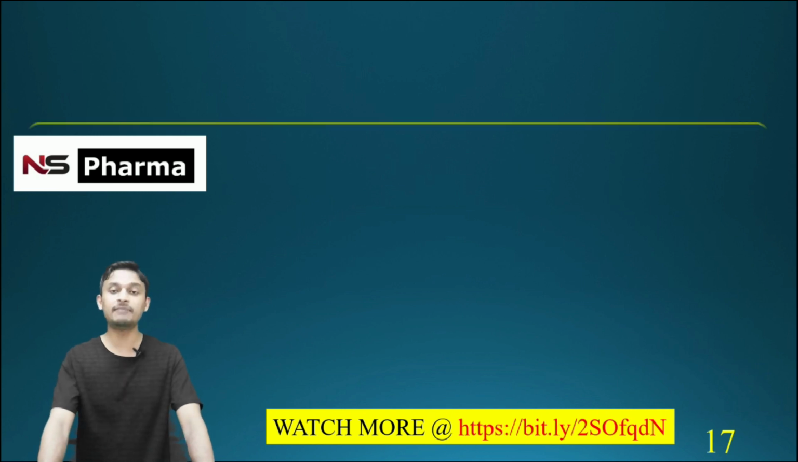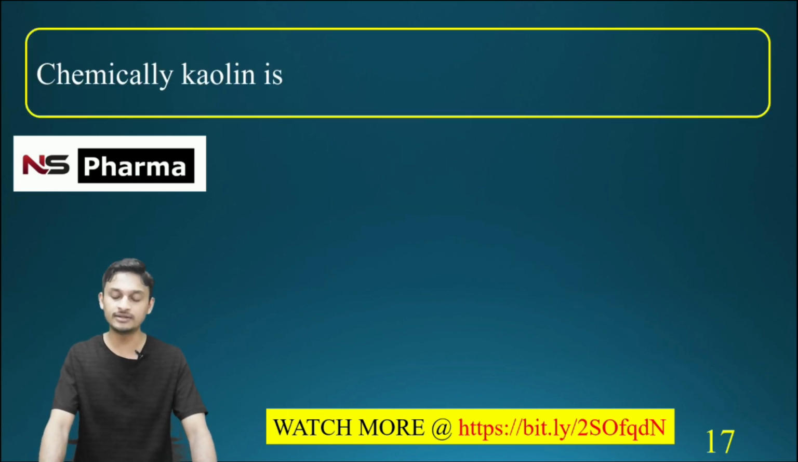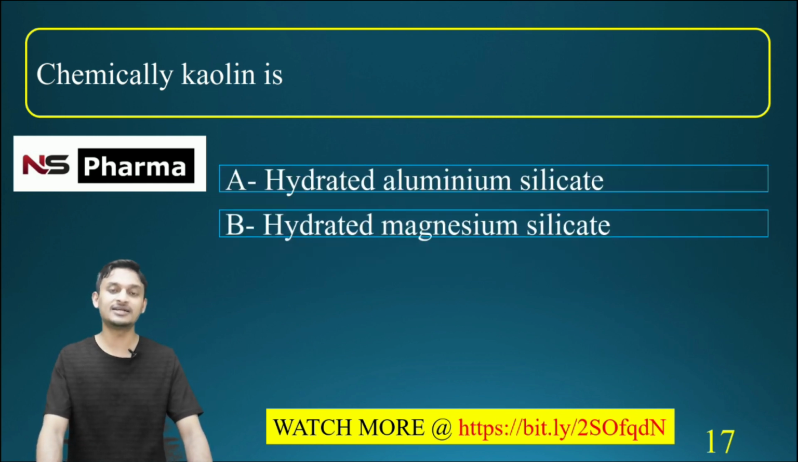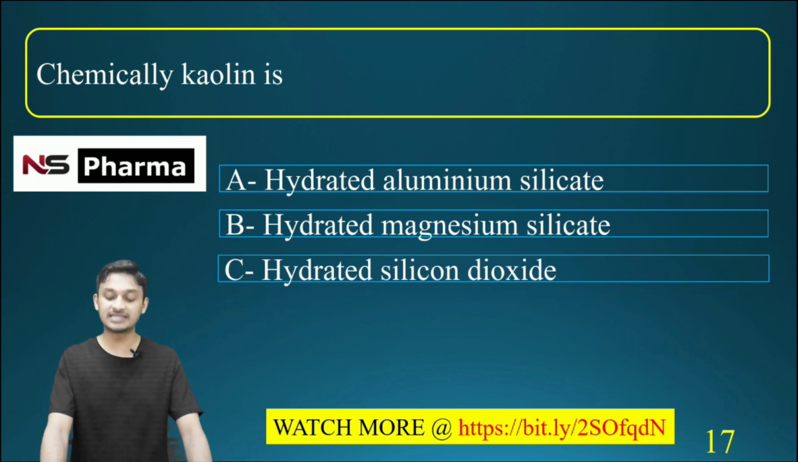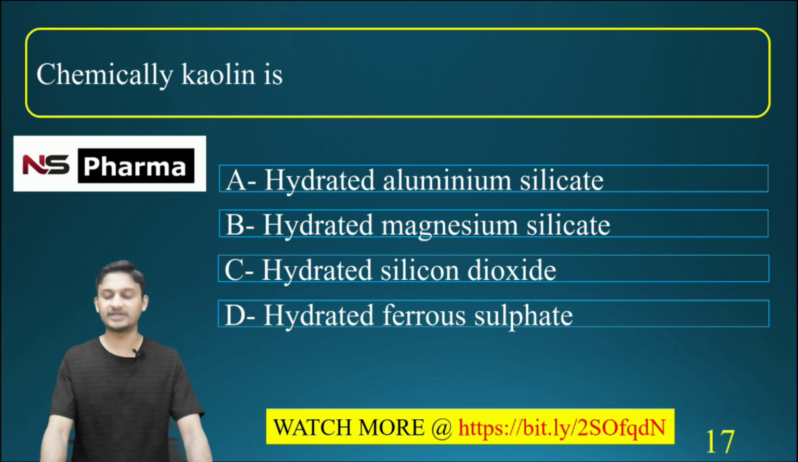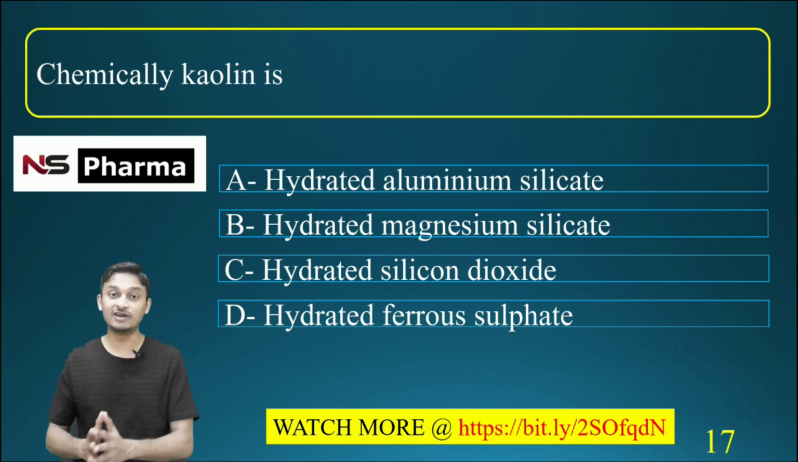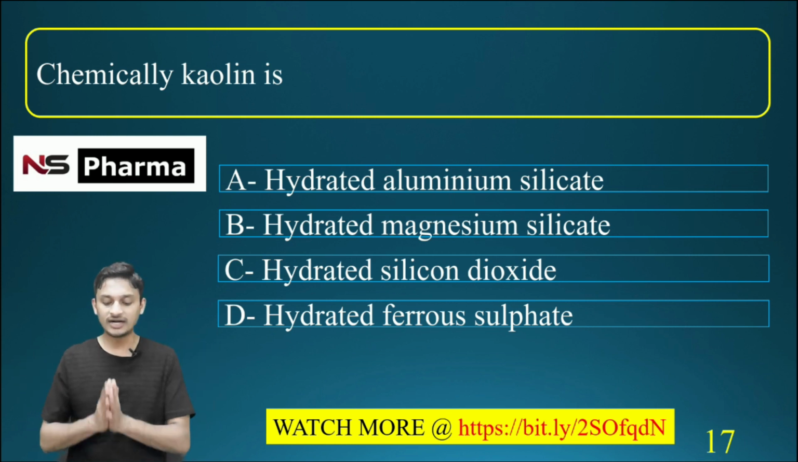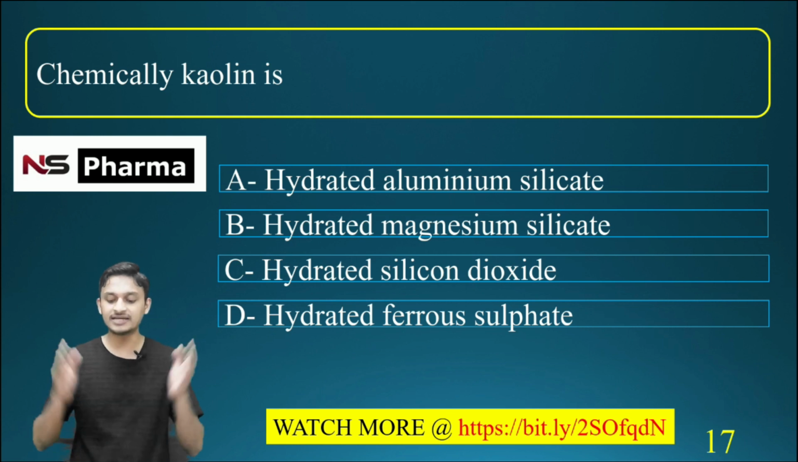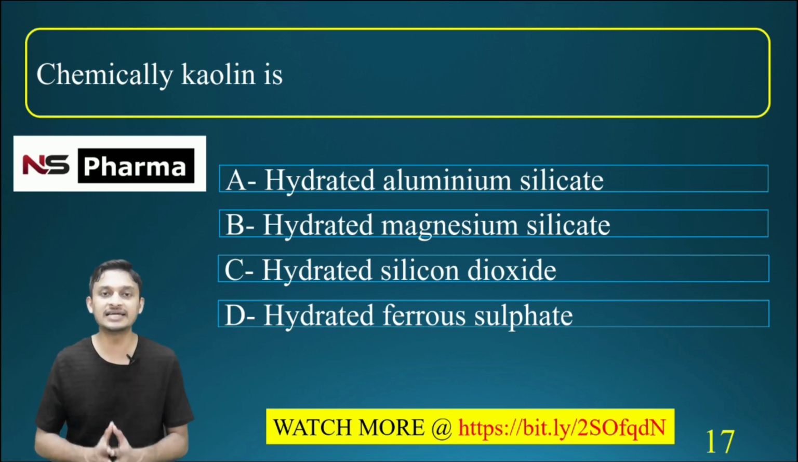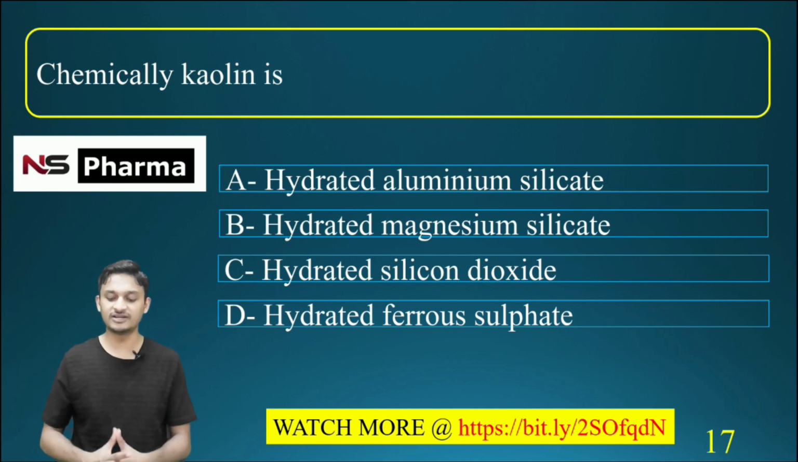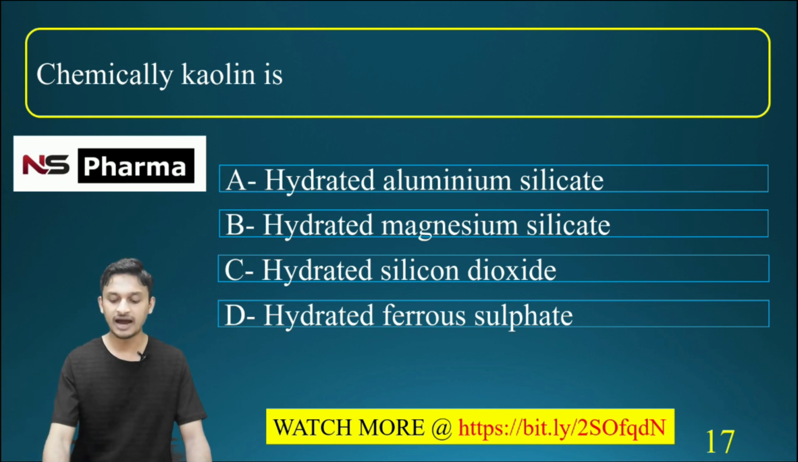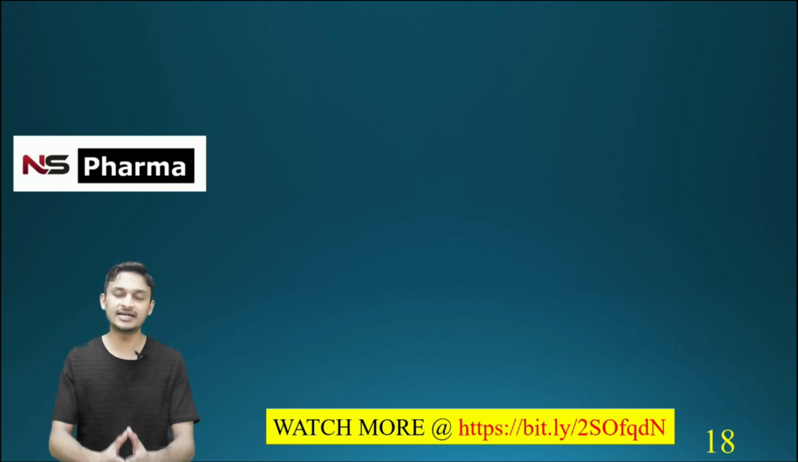Question number 17. Chemically, kaolin is. What is kaolin? The options are: A, hydrated aluminium silicate; B, hydrated magnesium silicate; C, hydrated silicon dioxide; D, hydrated ferrous sulfate. Kaolin is also called China clay. Which is the correct answer? The correct answer is option A, hydrated aluminium silicate. Hydrated aluminium silicate is the kaolin or China clay.